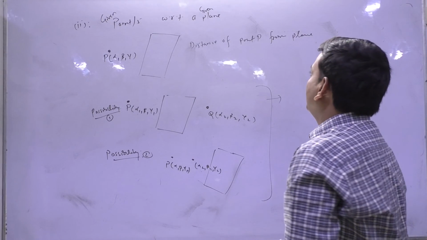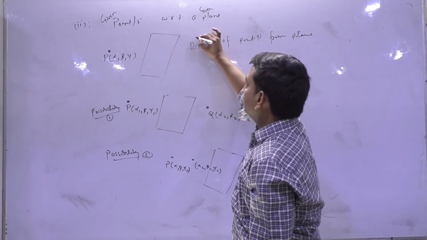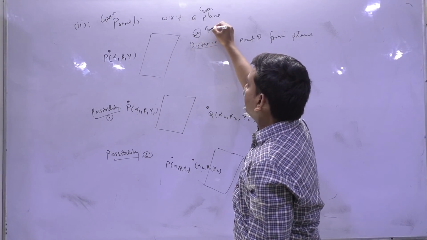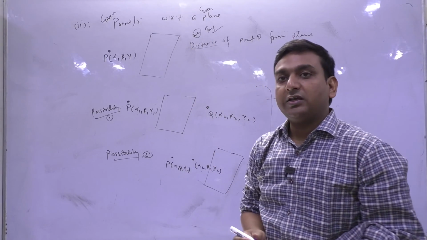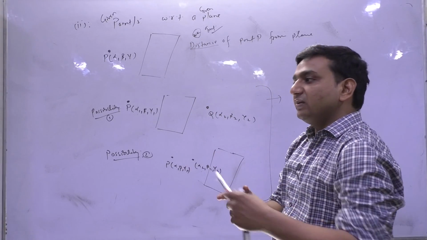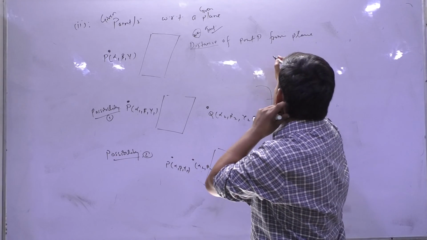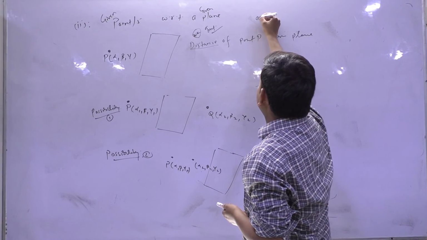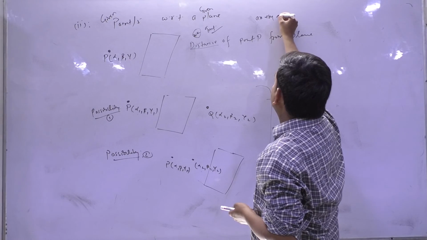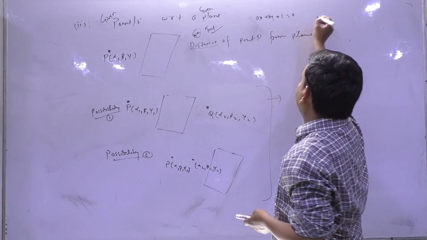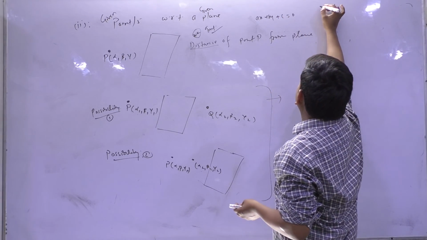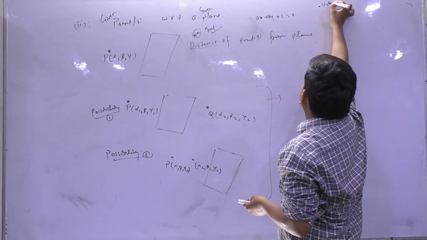Okay बच्चे? So to get the distance, this is a very important formula, everywhere we will be using. 2D के केस में भी you have studied. Just suppose that ax plus by plus c equals to 0 is a straight line and you want to know the distance from alpha beta.